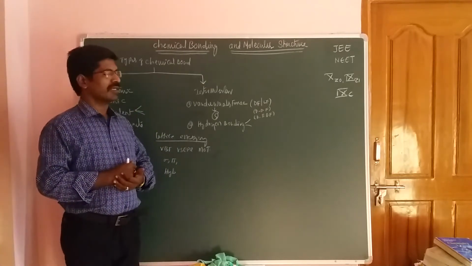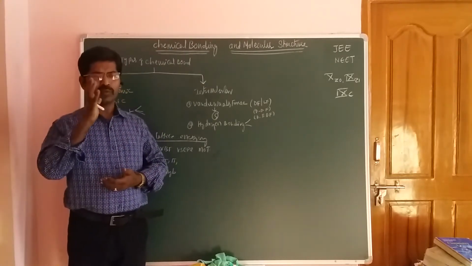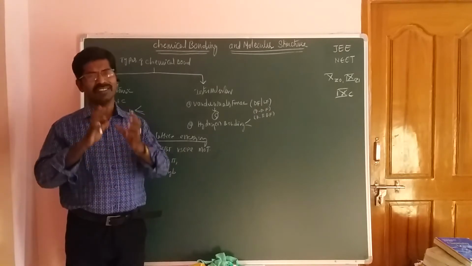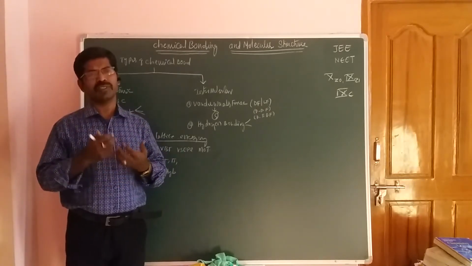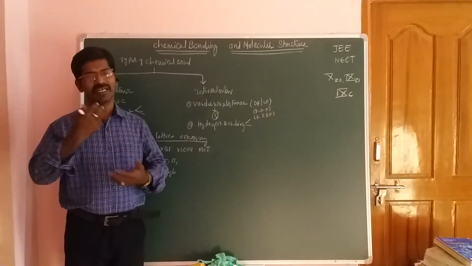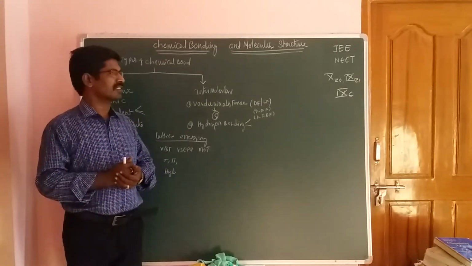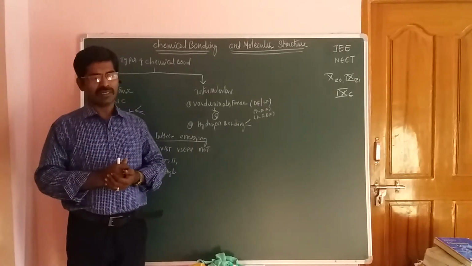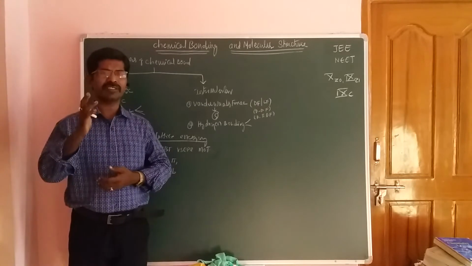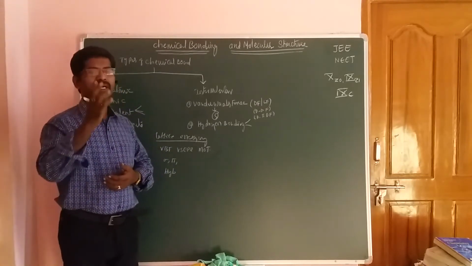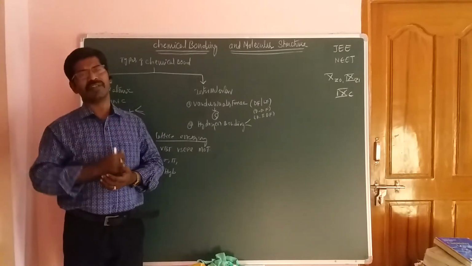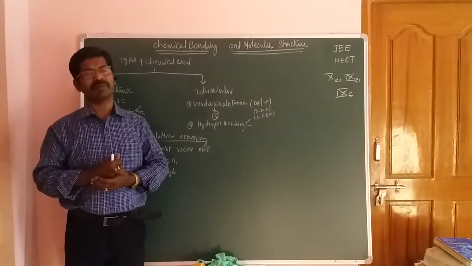Okay, students, we should clarify the answers for all these questions. That depends upon the chemical reaction, the rate of reaction, or the stability.